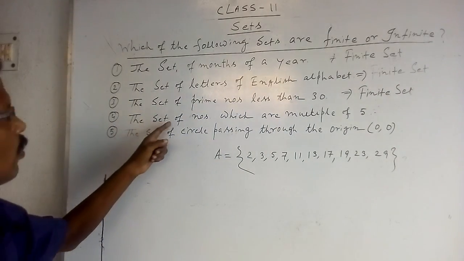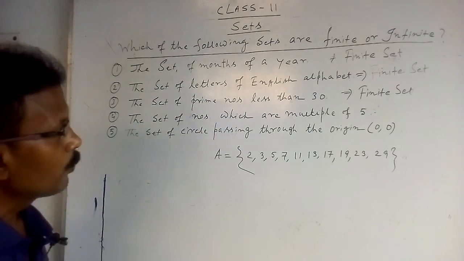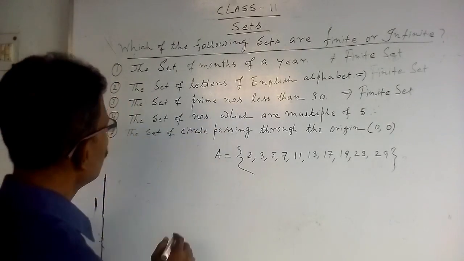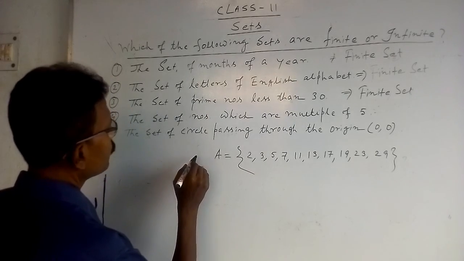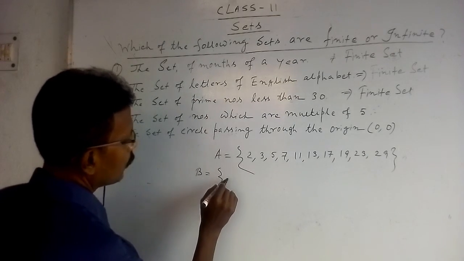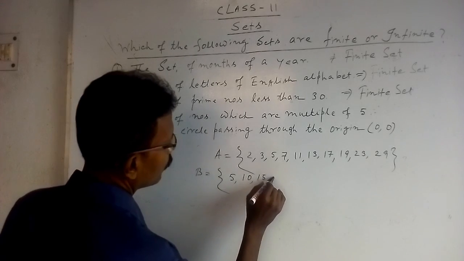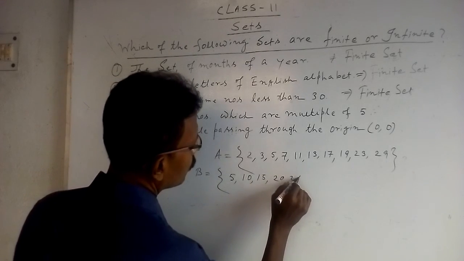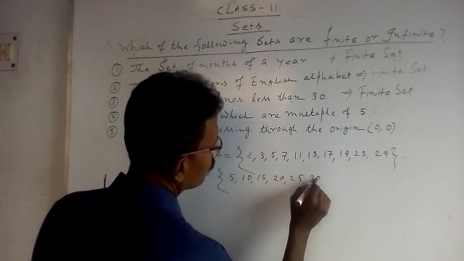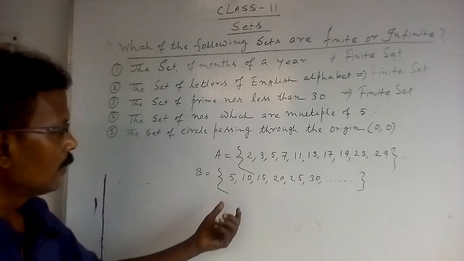Now the fourth one, the set of numbers which are multiples of 5. You have to start from here: 5, 10, 15, 20, 25, 30 and onwards.